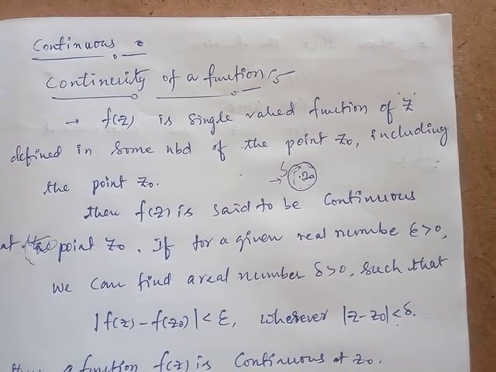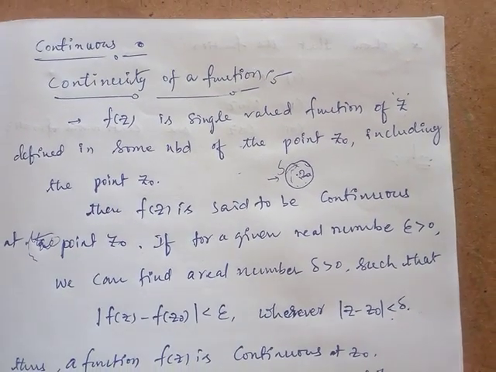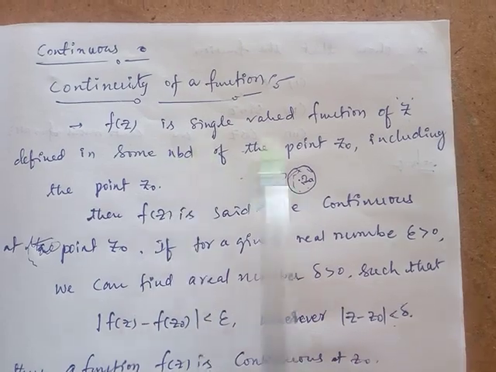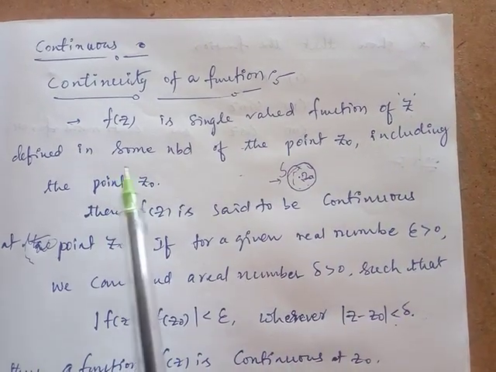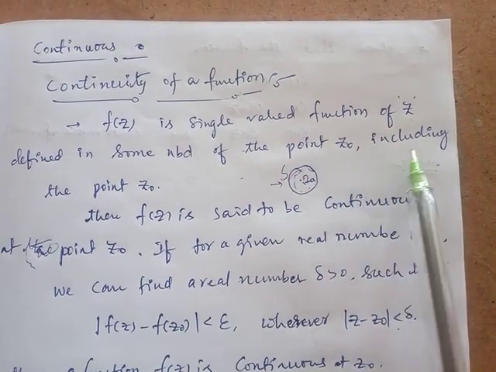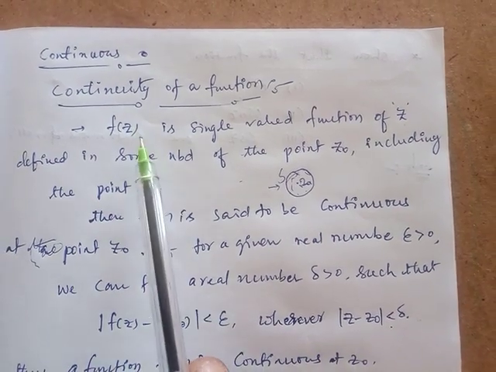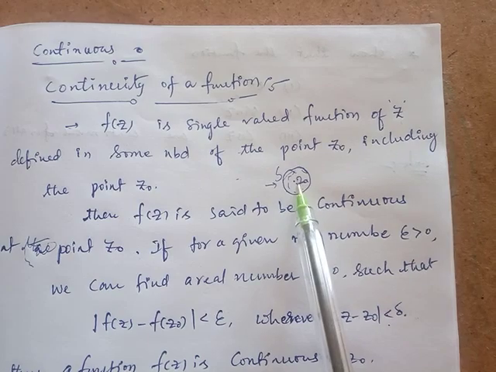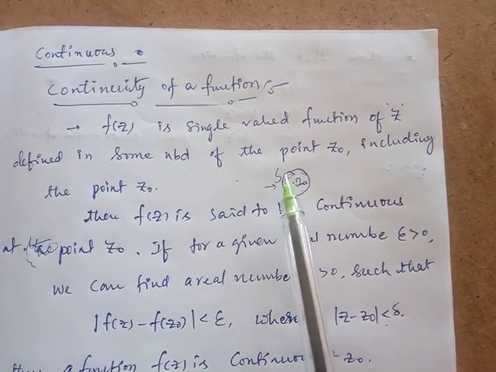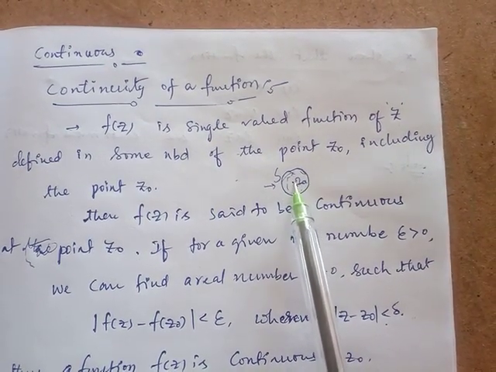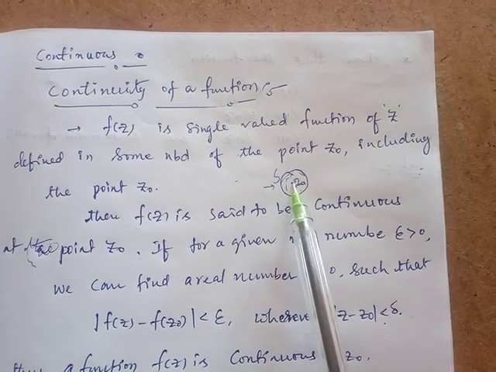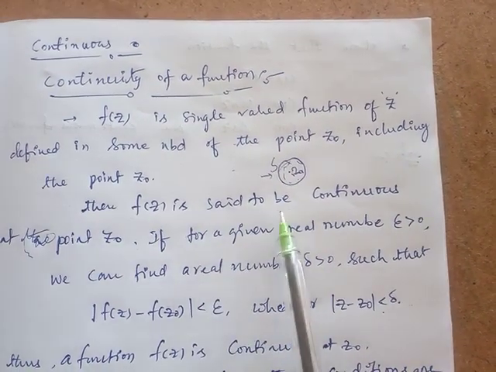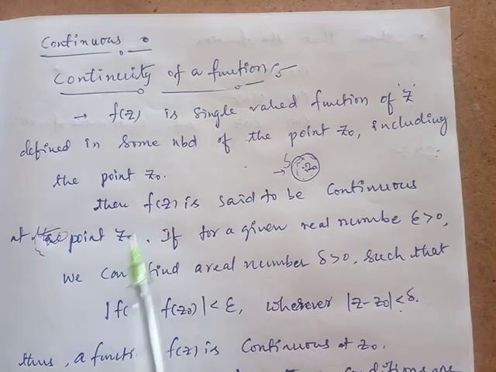Continuity of a function. A function f of z is a single valued function defined in some neighborhood of the point z0, which includes the point z0. Then f of z is said to be continuous at the point z0.